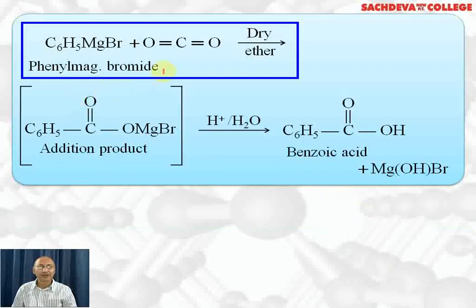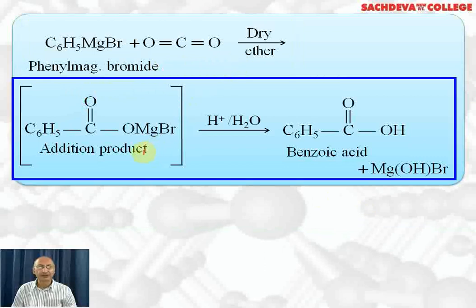Phenyl magnesium bromide reacts with carbon dioxide in presence of dry ether to give benzoxy magnesium bromide as the addition product. This on hydrolysis, the bond breaks here, with HOH, we get benzoic acid and hydroxy magnesium bromide.